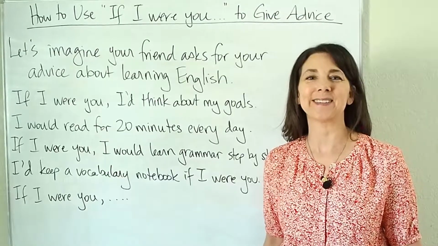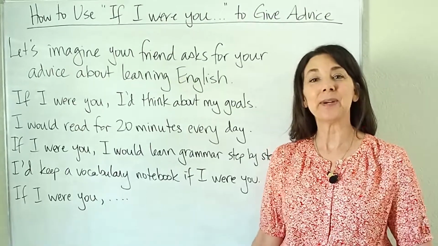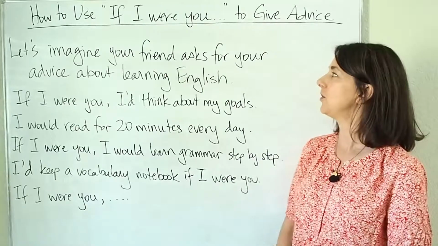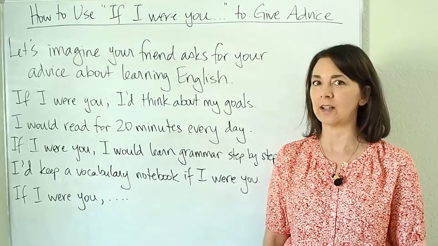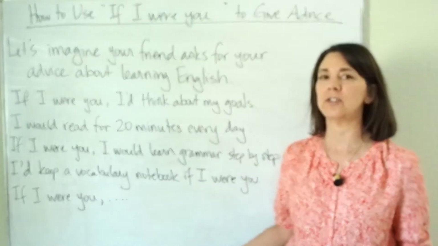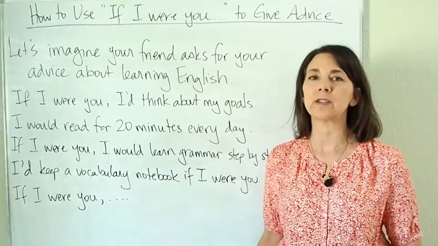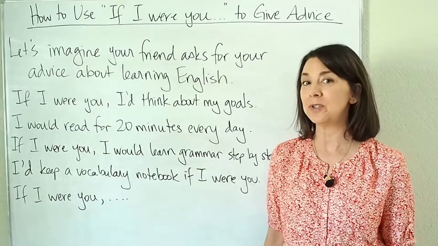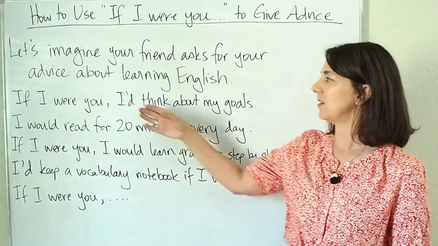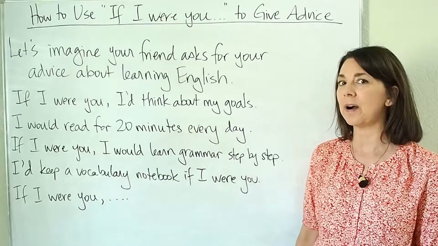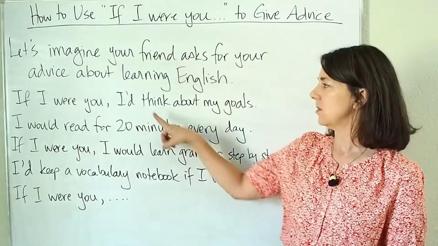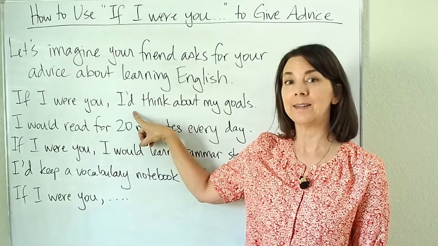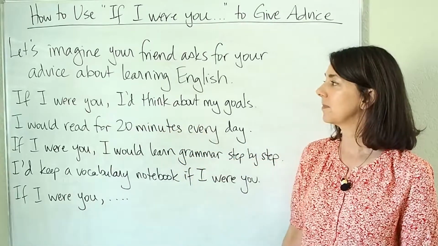Let's do a quick practice with some examples. So in this situation, you're going to imagine that your friend asks for your advice about learning English. She says to you, I really want to learn English, but I don't know what to do. What should I do? Or if you were me, what would you do? So you can answer, if I were you, I'd think about my goals. So notice here that we can use the contraction form, I would, I'd think about.